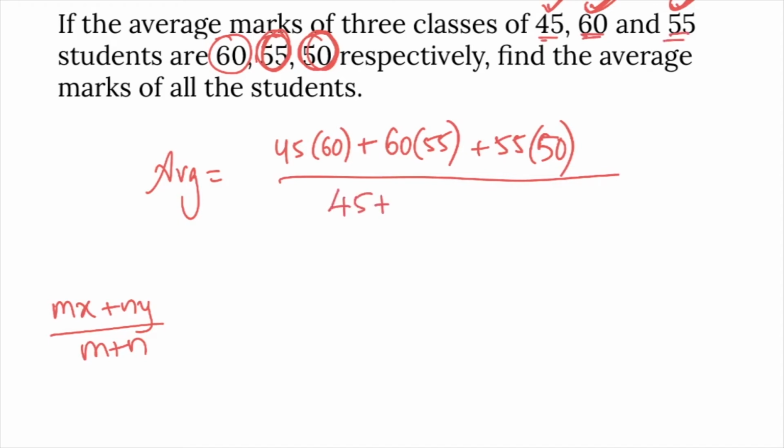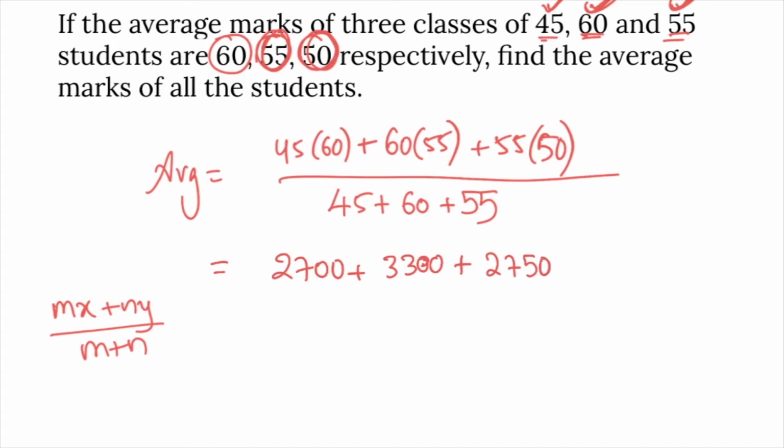45 plus 60 plus 55. Numerator: 45 into 60 is 2700, plus 60 into 55 is 3300, plus 55 into 50 is 2750, divided by 45 plus 60 is 105, 105 plus 55 is 160.